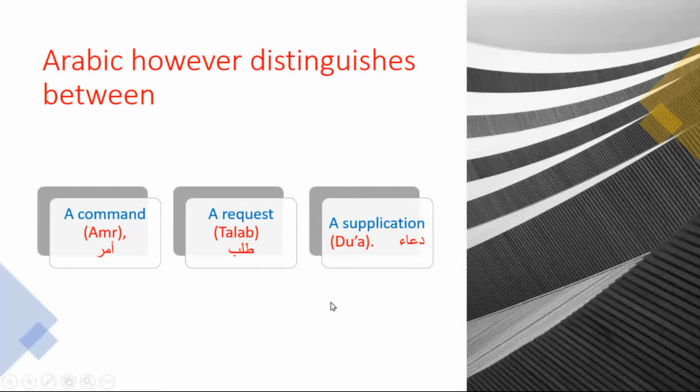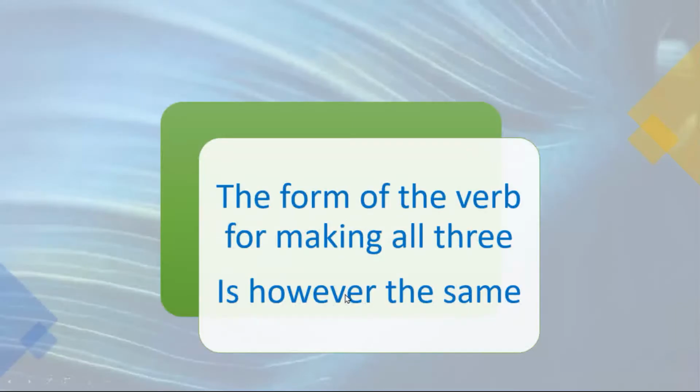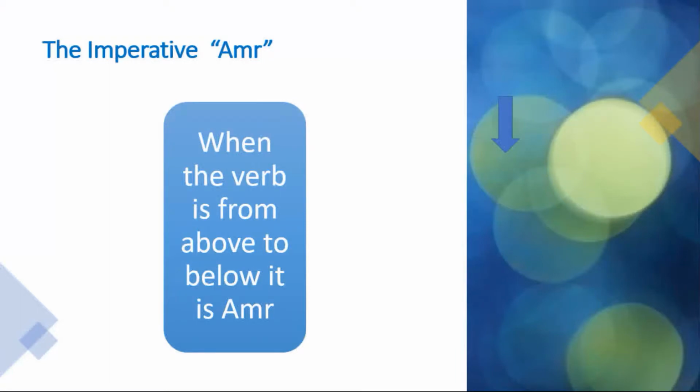So we have three forms in فعل al-amr: command or order, request, and supplication. The form of the verb for making all three is, however, the same. So let's take examples.